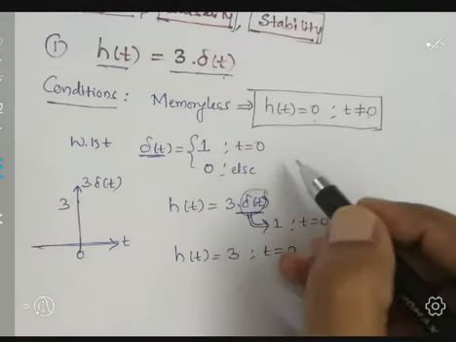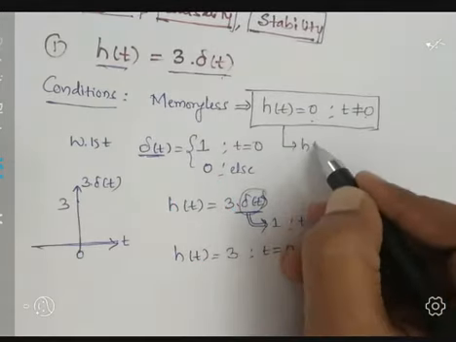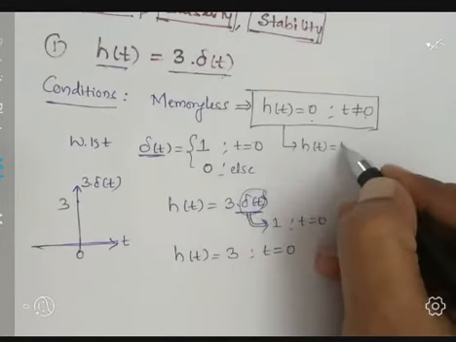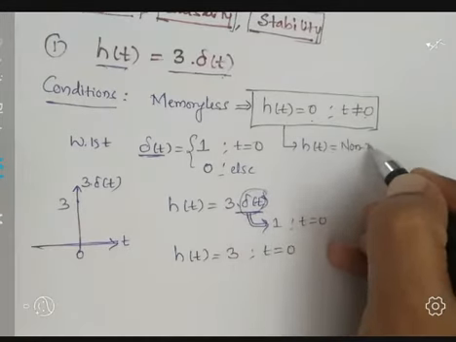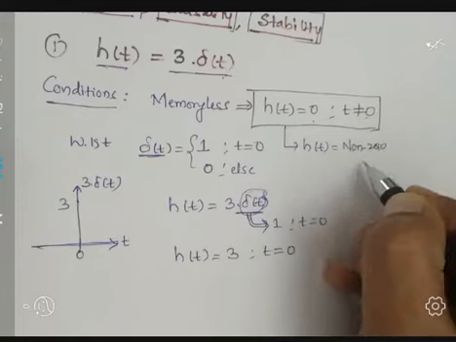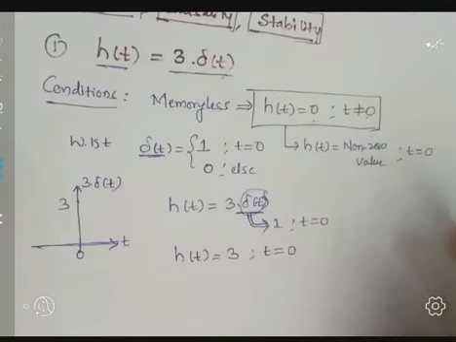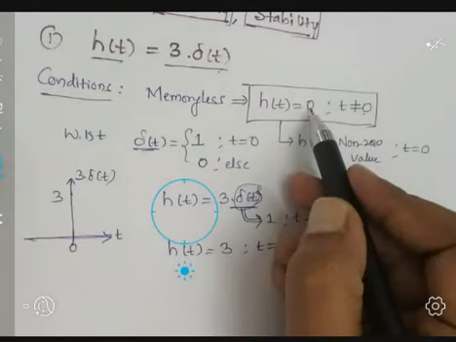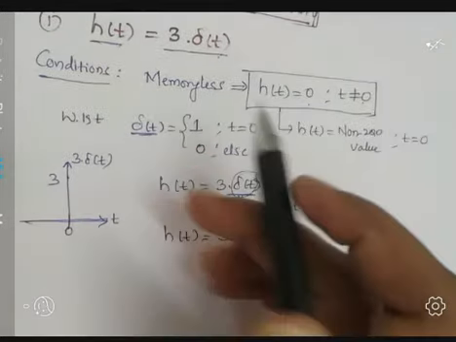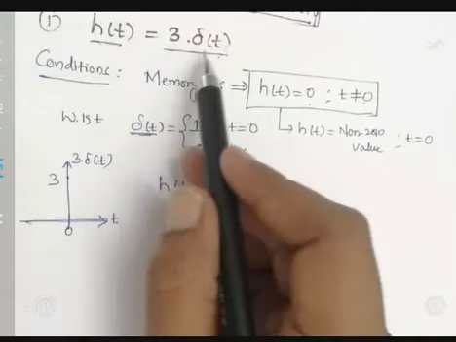Nothing but h of t should have non-zero amplitude only at t equal to 0. For other cases, the amplitude should be 0. So let us check here. h of t equal to 3 into delta of t is given.